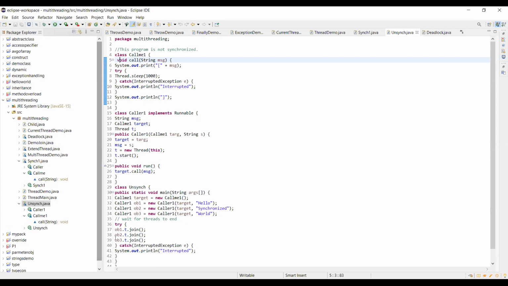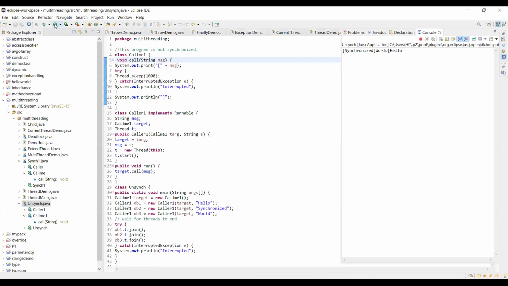Because all the threads want to use this call method on all the objects, the race condition is happening here. So because of this race condition, what would be the output? Just observe. See what is happening here. All the threads are being executed parallelly, and the output is not coming in a proper way. All the threads access the method, so the output is combined.